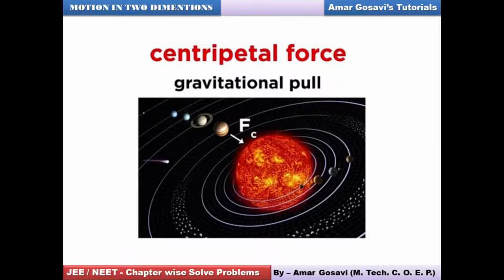So for different types of circular motion, examples of circular motion, we need to depict which are the forces which actually provide the centripetal force basically.